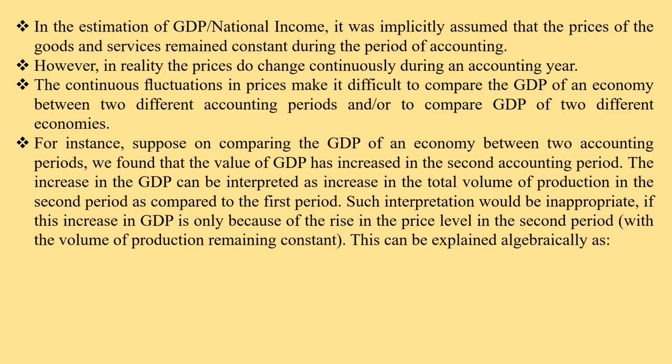But this interpretation may be false if this increase in the GDP is only on account of a rise in the prices, or a rise in the price level.